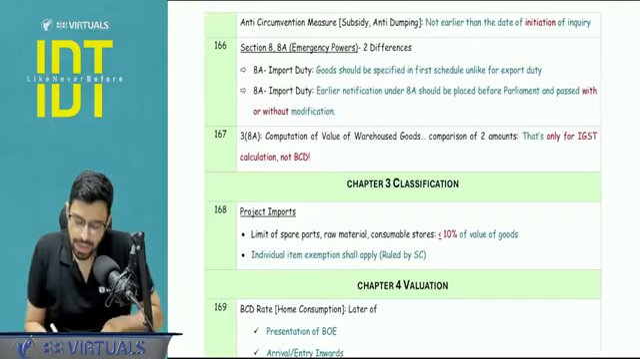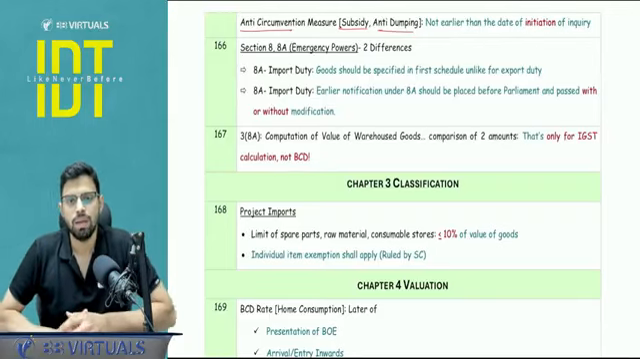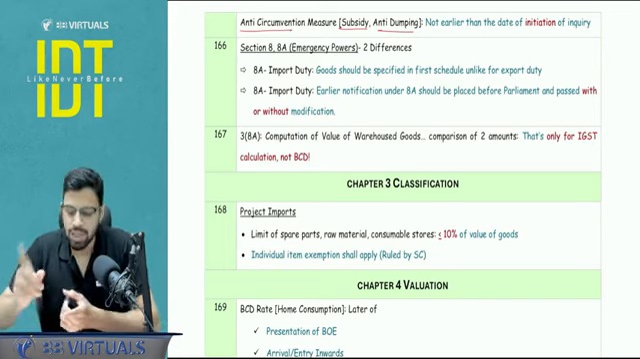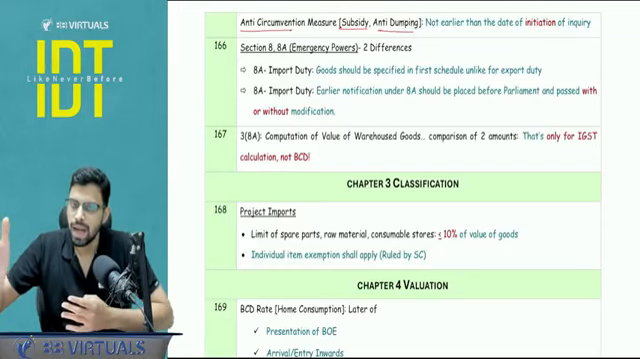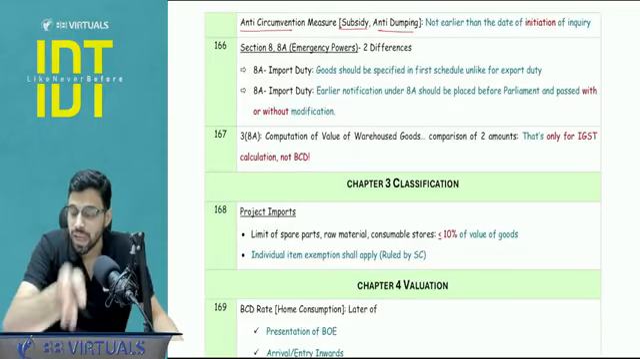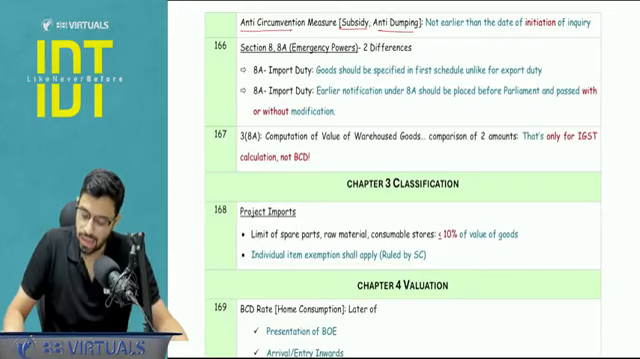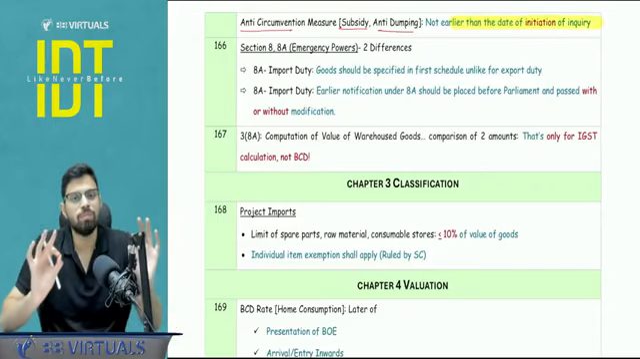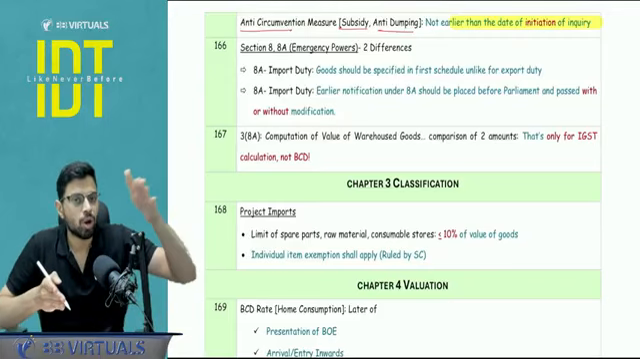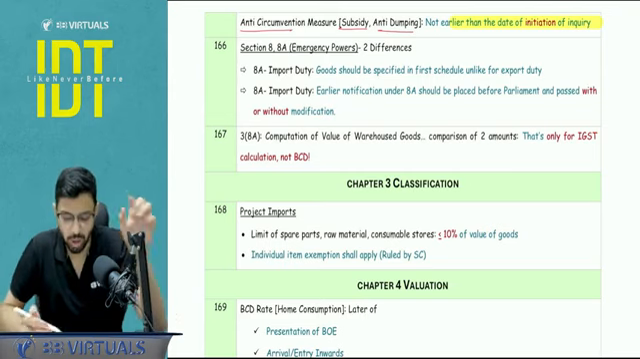Next. Anti-circumvention measures. If we find that the person is circumventing, how can he avoid this duty? By changing the name, description, form, country. Then in that case, we can extend our duty to the changed and altered form as well. But that imposition cannot be from earlier than the date of initiation of inquiry. This can be asked in the exam. Most probably people will miss out on this, but do ensure that you're noting this point, that anti-circumvention measures cannot be earlier than the date of initiation of inquiry. Okay, not notification, initiation of inquiry.